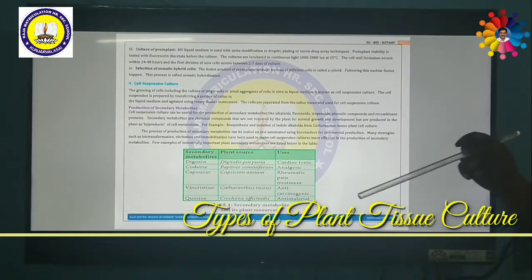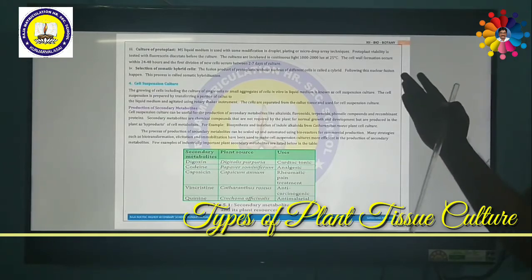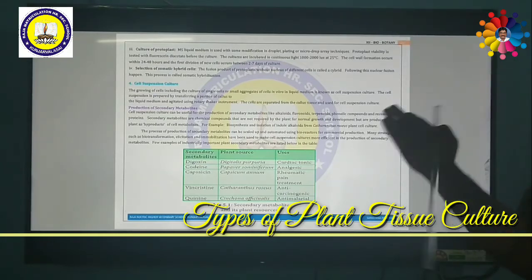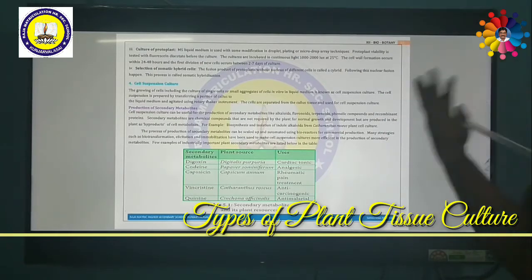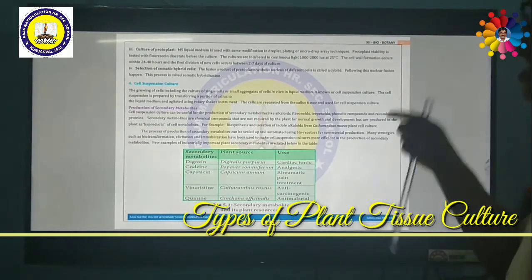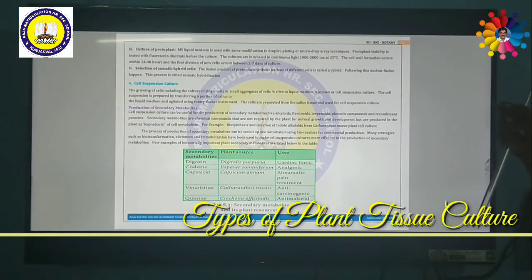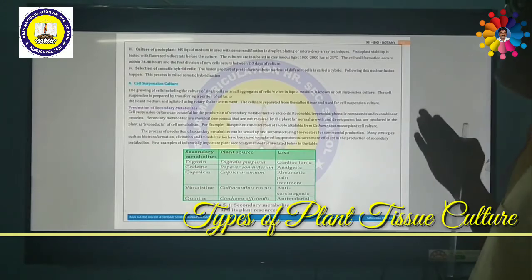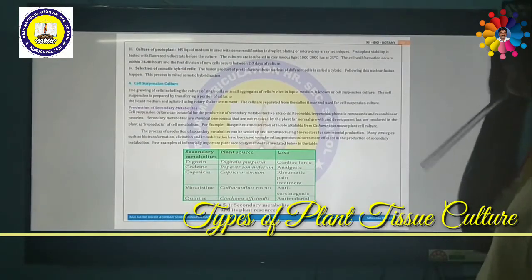The protoplast viability is tested with fluorescein diacetate before the culture. So we have to test whether this protoplast is ready to grow, whether it is viable or inviable. Viable means it can produce a plant. Inviable means it cannot produce one. We have to test with this. There is a specialized chemical, fluorescein diacetate. With the help of this chemical, we can identify whether the protoplast is viable or not.